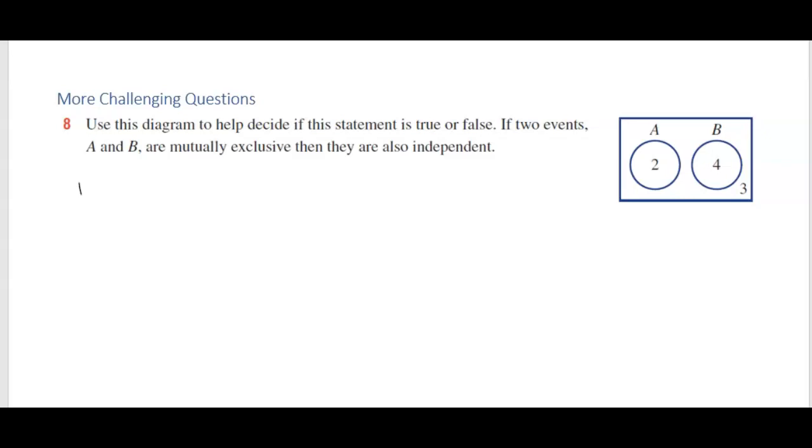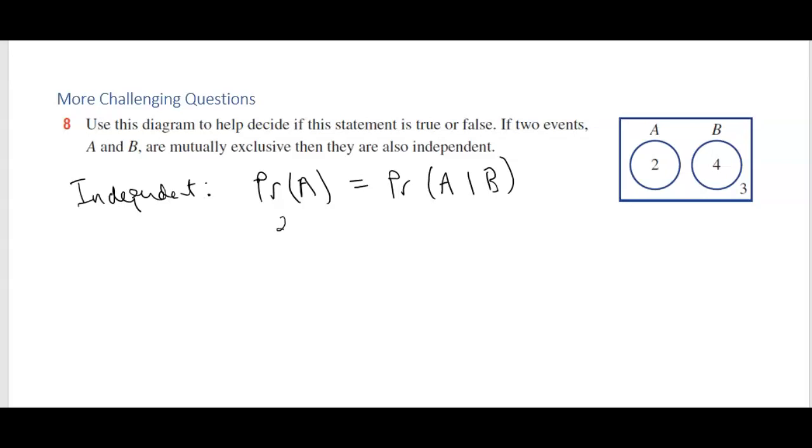Okay, so we know that for events to be independent, the probability of A has to equal the probability of A given B. So let's look at the probability of A for this one. The probability of A is 2 over 6, 9. So 2 over 9.